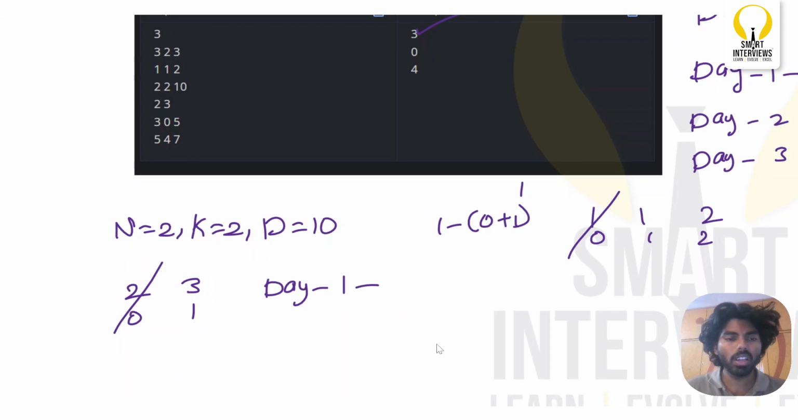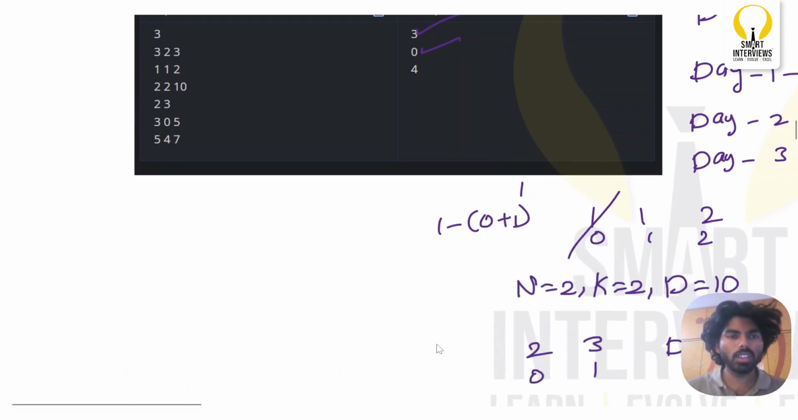No, because even if he plucks one flower, the number of blooming flowers will be less than k. So my answer for the second test case is always going to be 0, because he is unable to pluck any flower from the garden, right? Now let us go to the third test case.